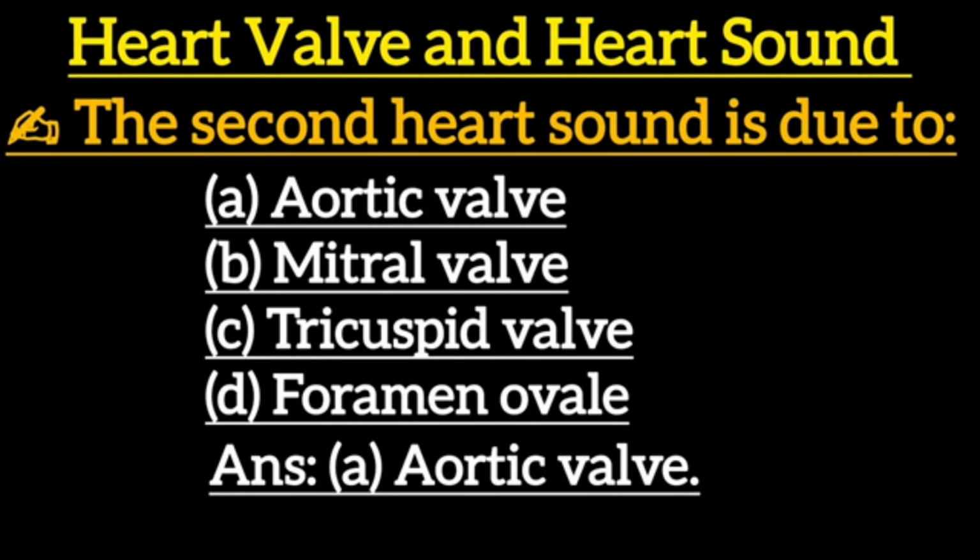Next one: the second heart sound is due to: option A, aortic valve. Option B, mitral valve. Option C, tricuspid valve. Option D, foramen ovale. Correct answer is option A, aortic valve.